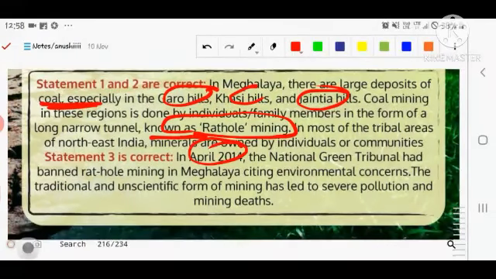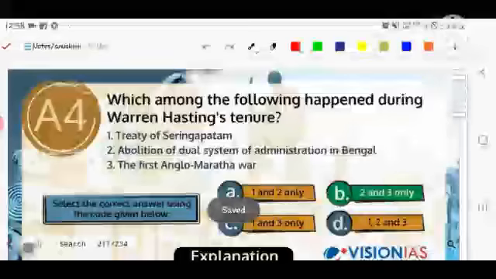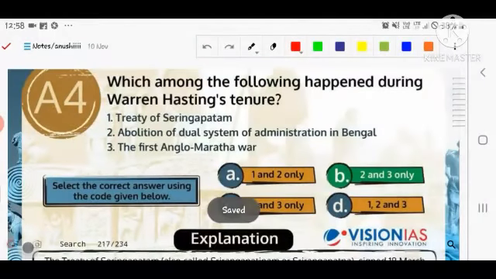In 2014, NGT banned the rat hole mining in Meghalaya, citing environmental concern. The traditional and unscientific mining is done by employing children specifically, because they have a very soft body and they are flexible in going in if a child goes into that rat hole mining.